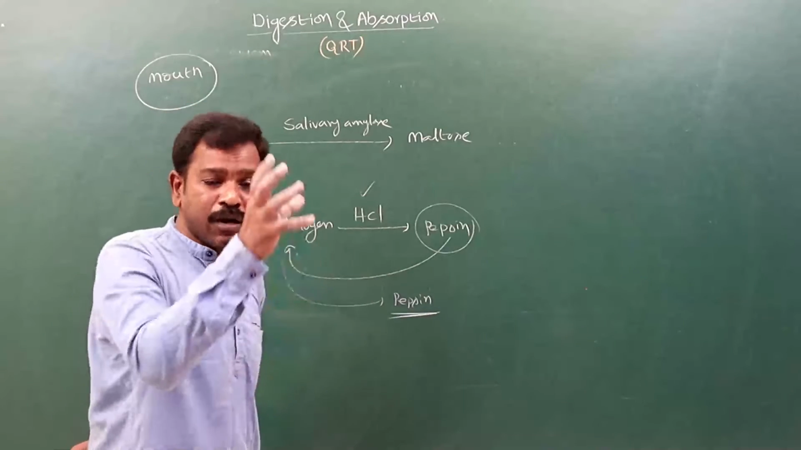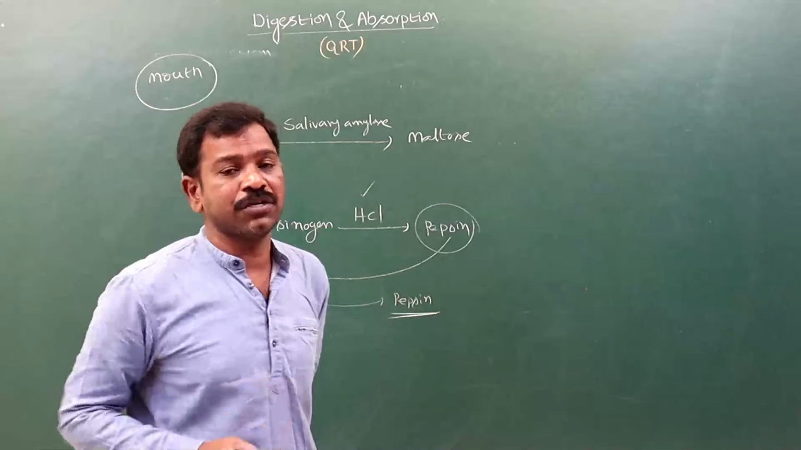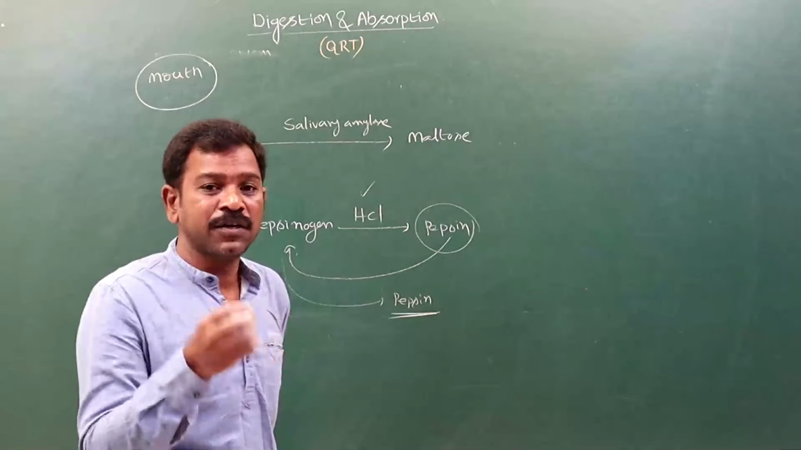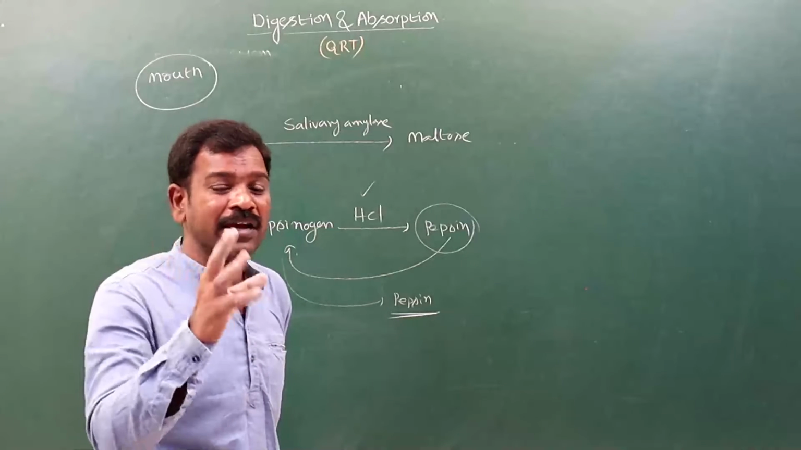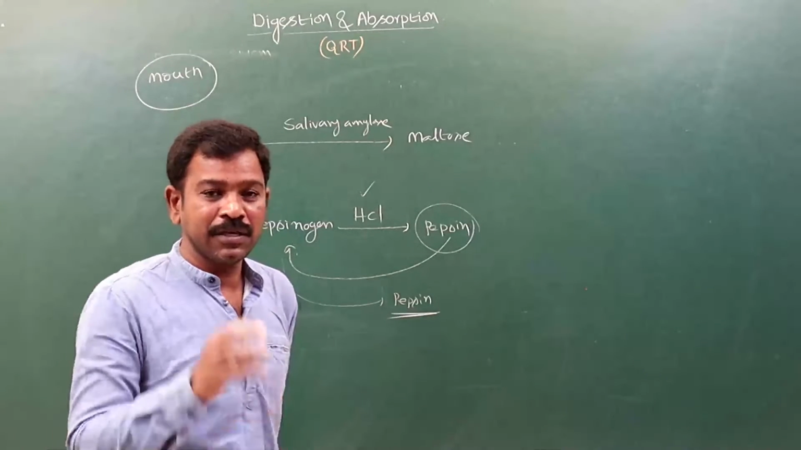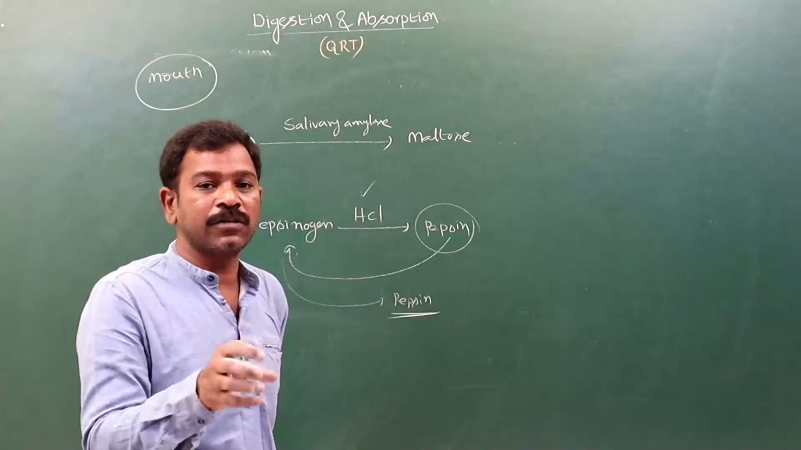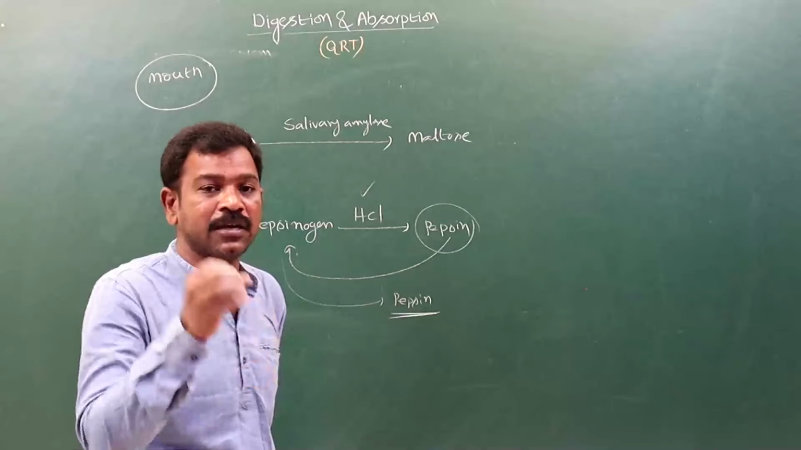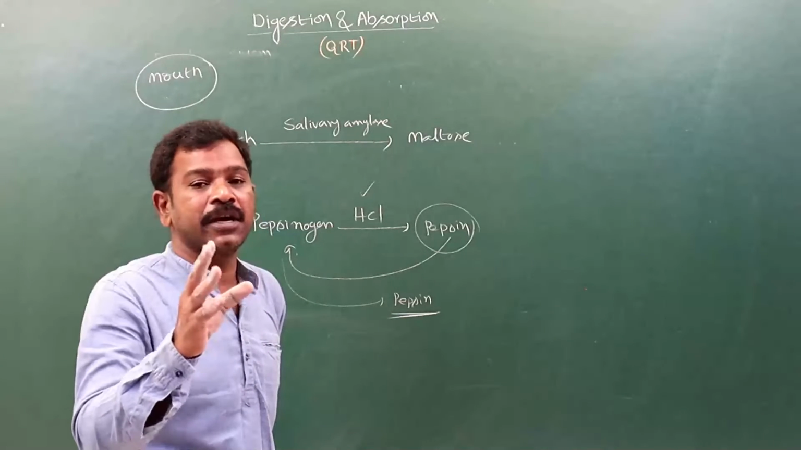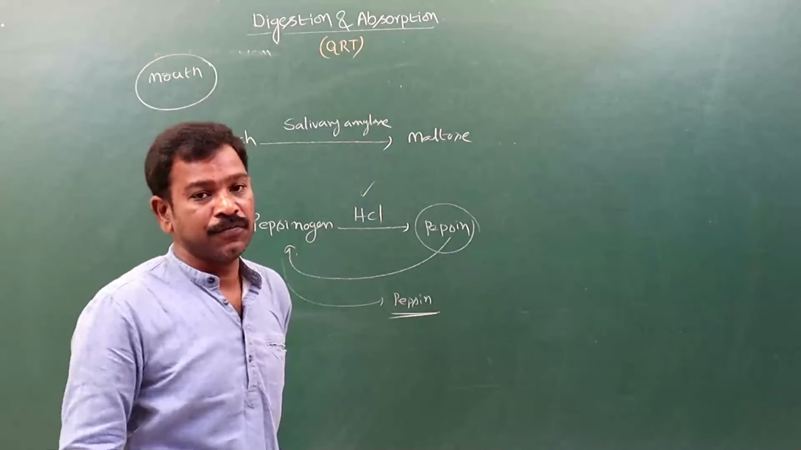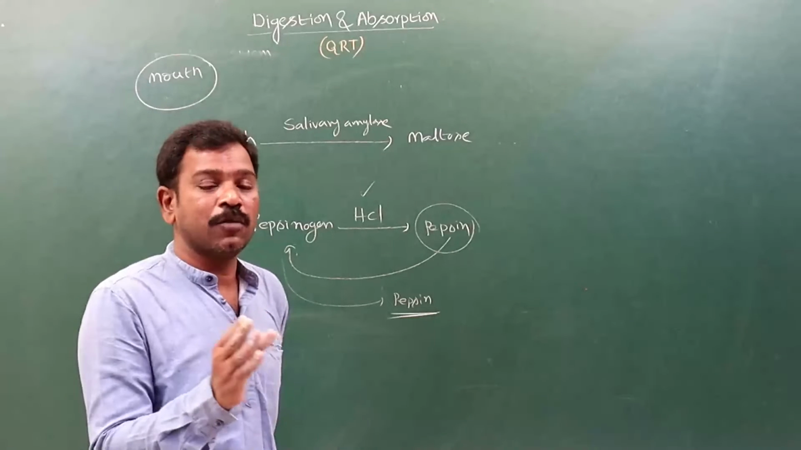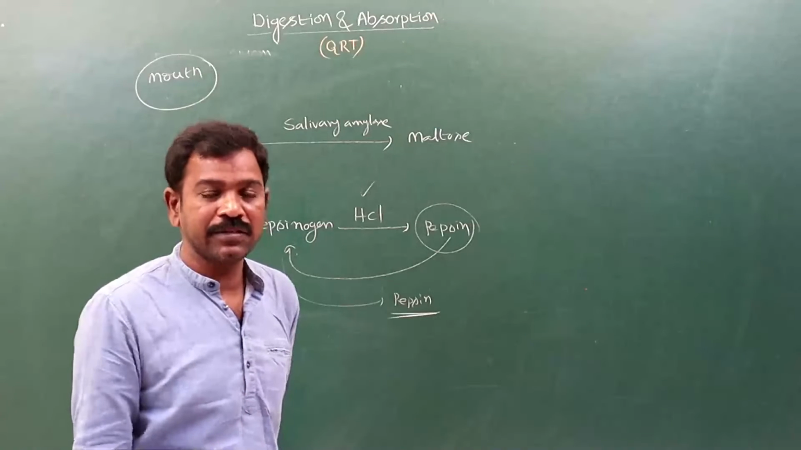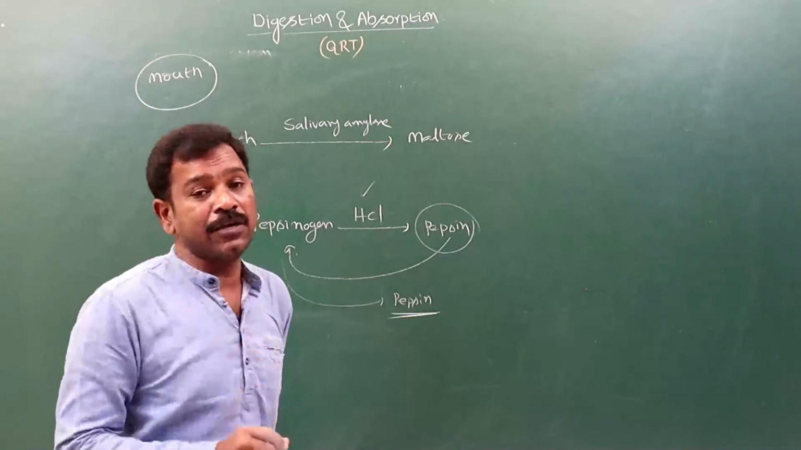And in the wall of the small intestine, many finger-like projections are present. Those are villi. In the villi, artery, vein, and lacteal are present. These villi help in increasing the surface area for absorption. That is the function of villi. Like this, absorption, assimilation and defecation take place. And calorific value.